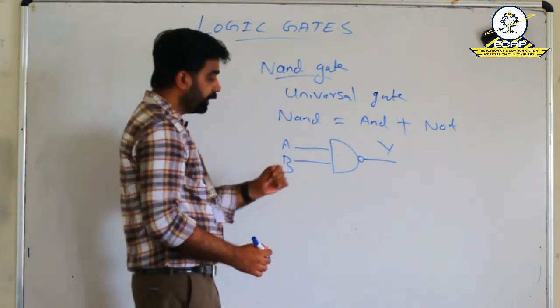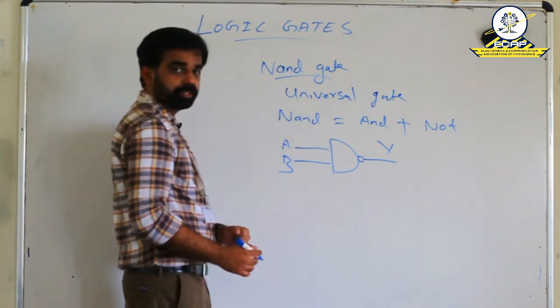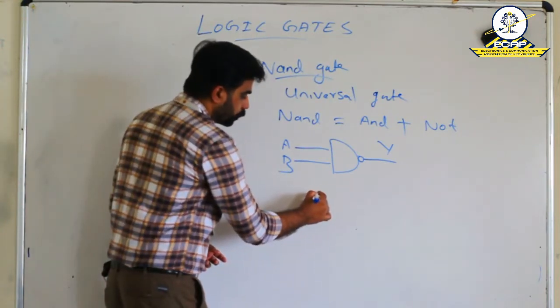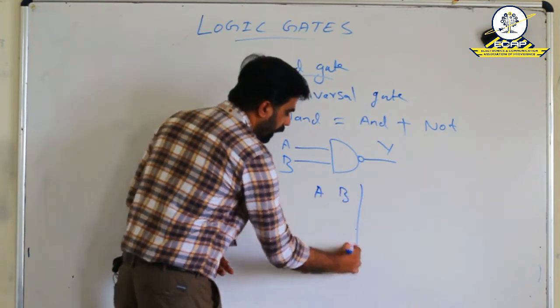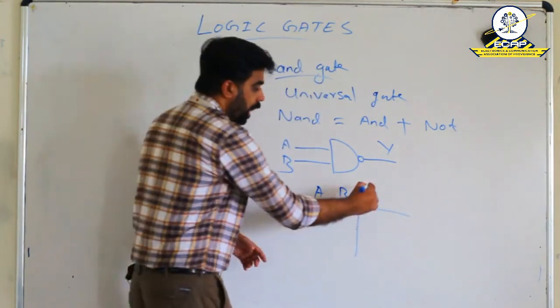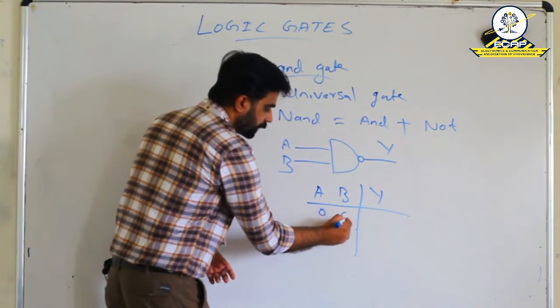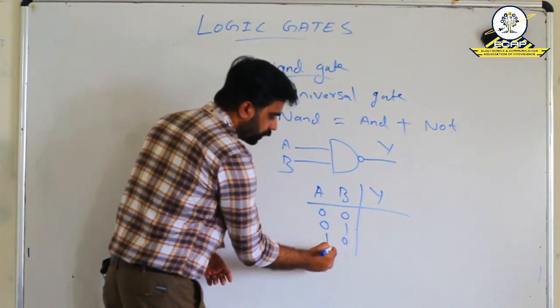Now, we can explain the behavior by using the truth table. A and B are the input, output is Y. The combinations are 0, 0, 0, 1, 1, 0 and 1, 1.